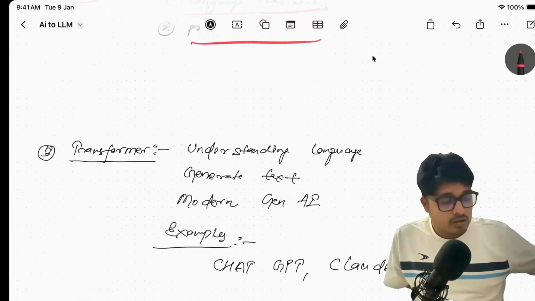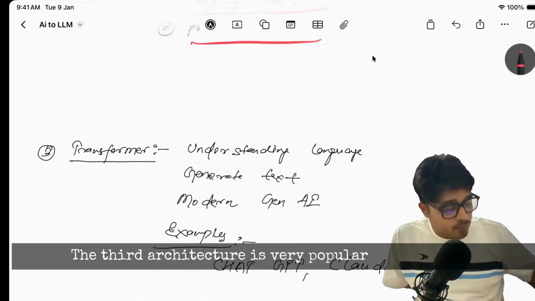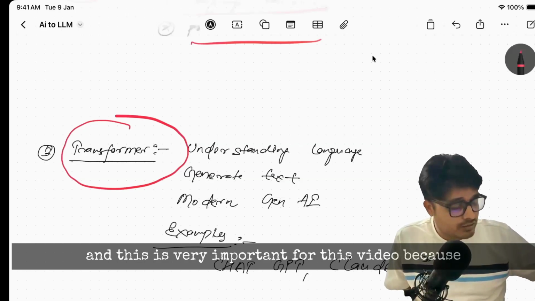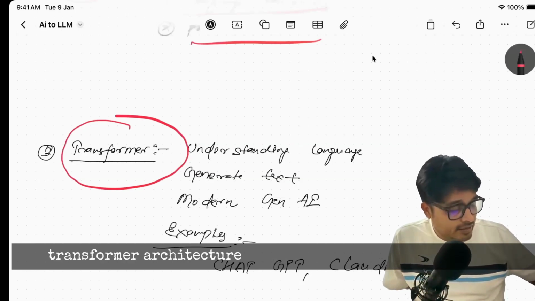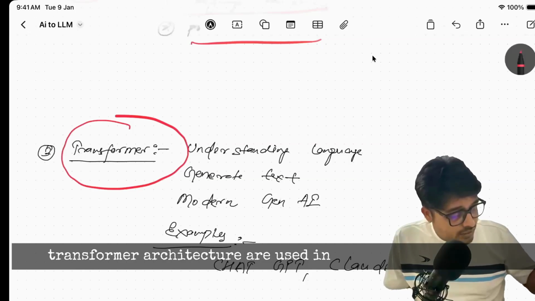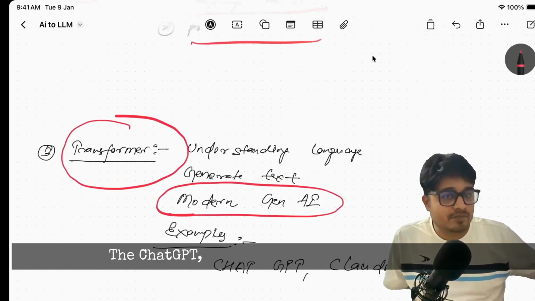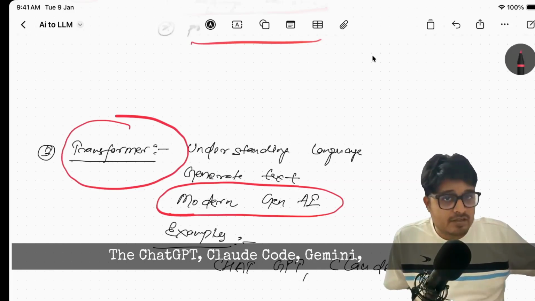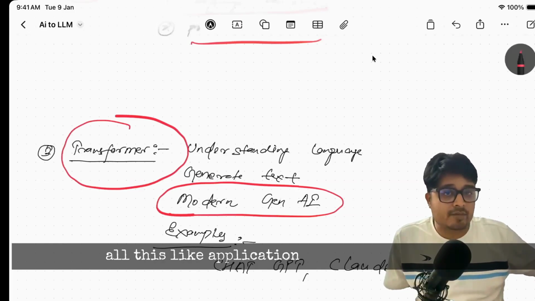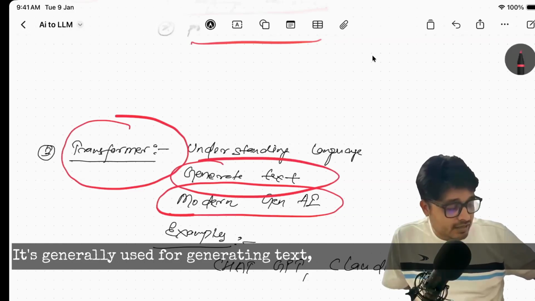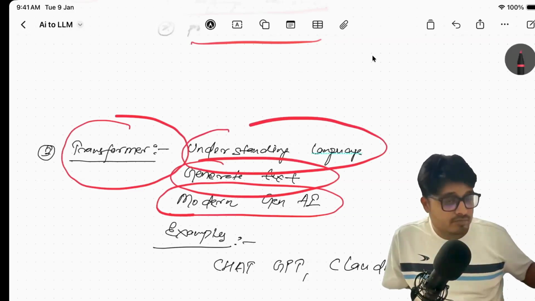The third architecture is very popular, and very important for this video, because the transformer architecture is used in modern generative AI. Yes, guys, ChatGPT, Claude, Gemini, all these applications use a transformer. It's generally used for generating text and understanding language.